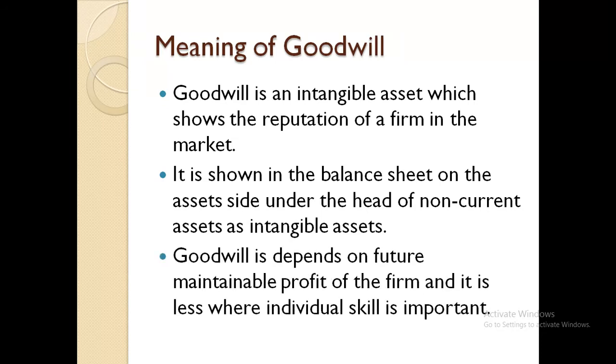Next, goodwill depends on future maintainable profit of the firm and it is less where individual skill is important. Now, what is the future maintainable profit? Future maintainable profit means what? FMP means the profit which the firm wants to maintain for the next few years, say 2 to 3 years. It is known as the future maintainable profit.